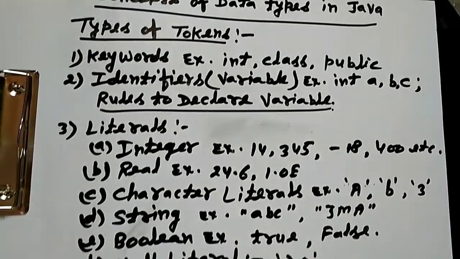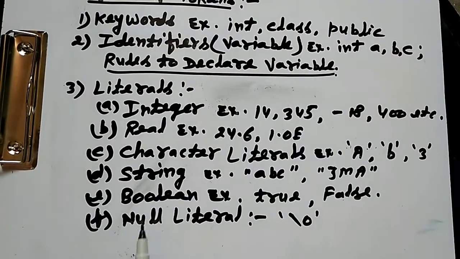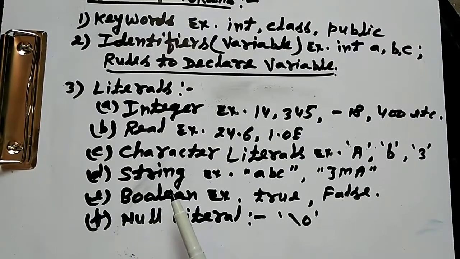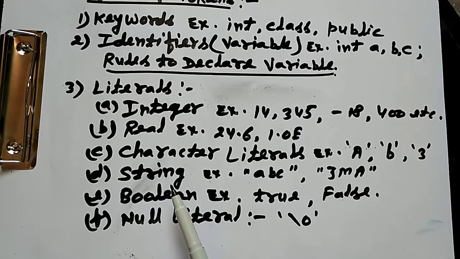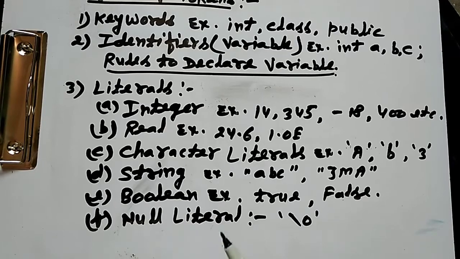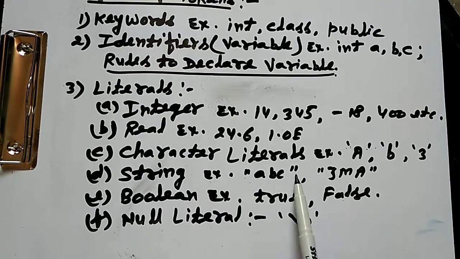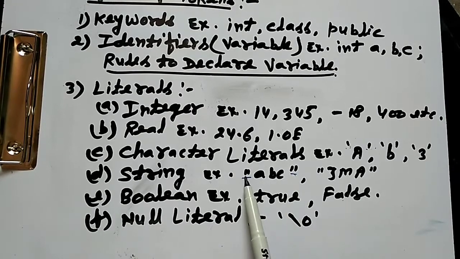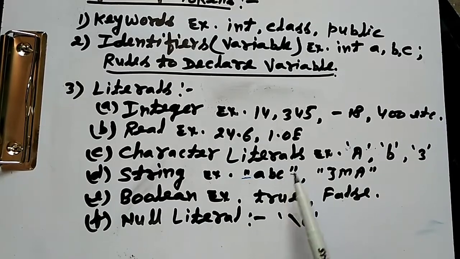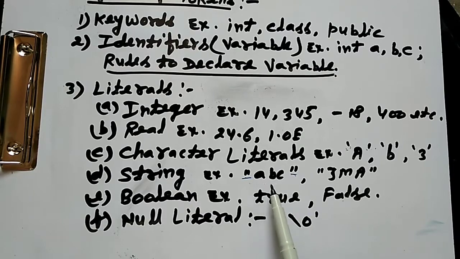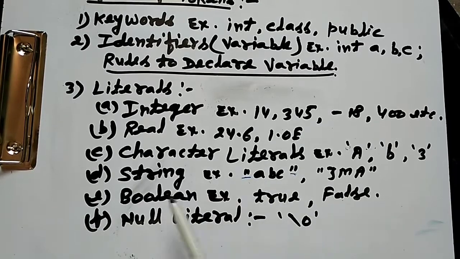The next one is the string literal. As the name suggests, a string is a collection of characters. It is enclosed in double quotes. Remember, double quotes for strings and single quotes for the character literal. Examples: ABC, JMA. These are examples of string literals.